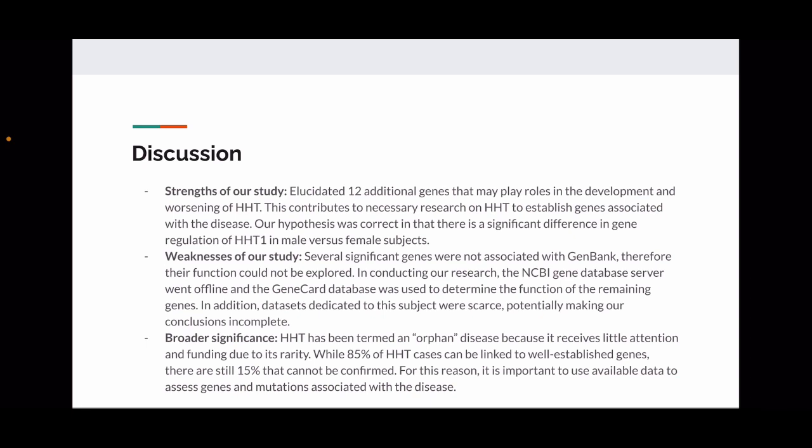In terms of strengths, we were able to elucidate 12 additional genes that may play roles in development and worsening of HHT. We found that our hypothesis that we would find a significant difference in gene regulation of HHT1 in males versus females was correct, and overall these findings contribute to necessary research on establishing genes associated with the disease.